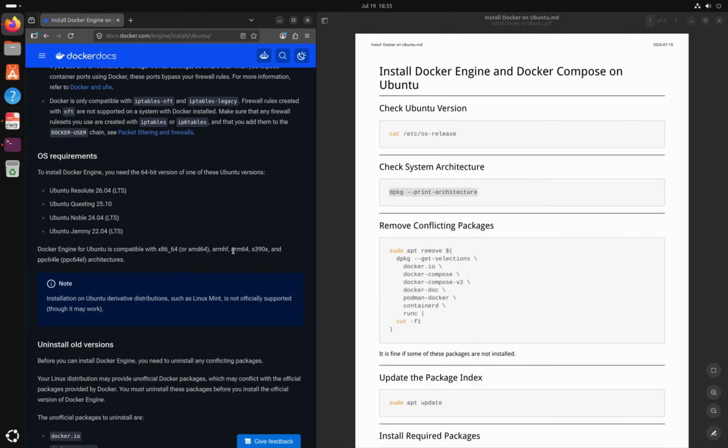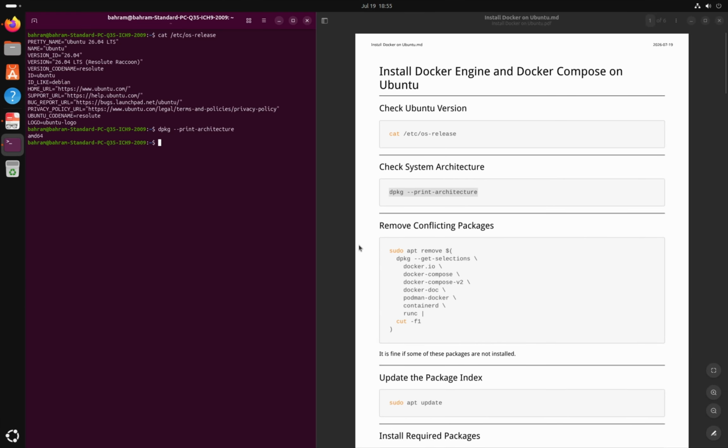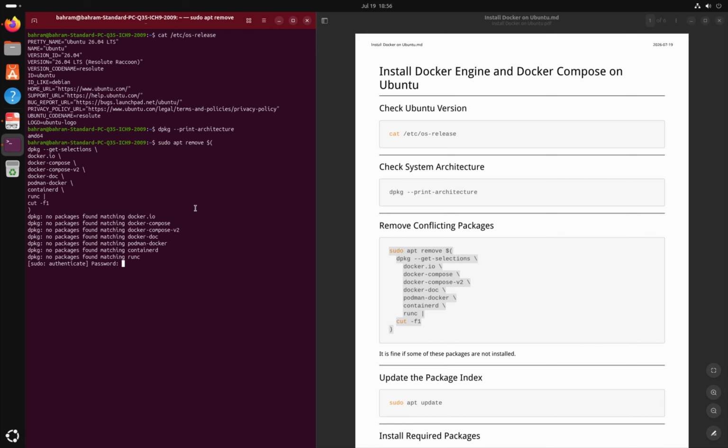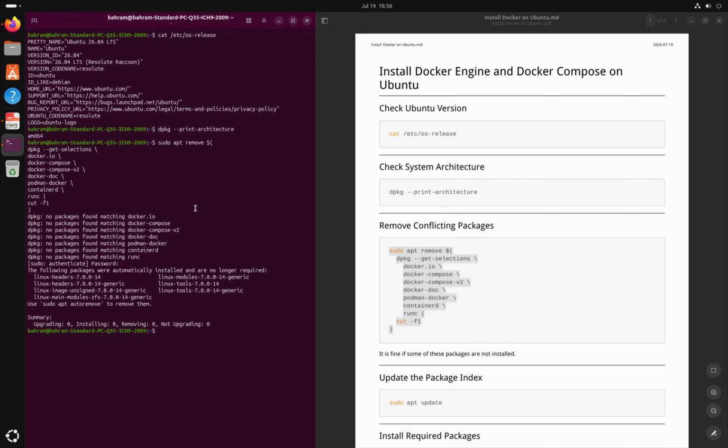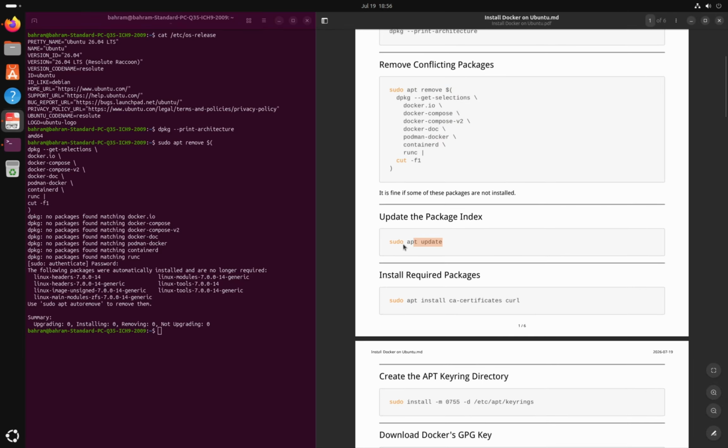Before installing Docker, we should remove packages that may conflict with the official Docker packages. Here. Copy and paste. Sudo password. And done. It is completely fine if some of these packages are not installed. Now update the package index using this.